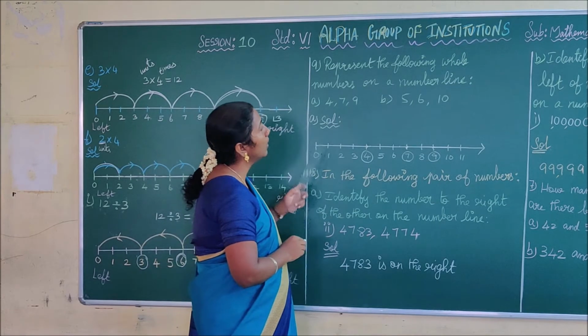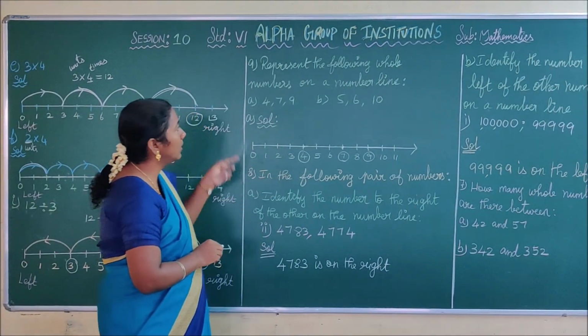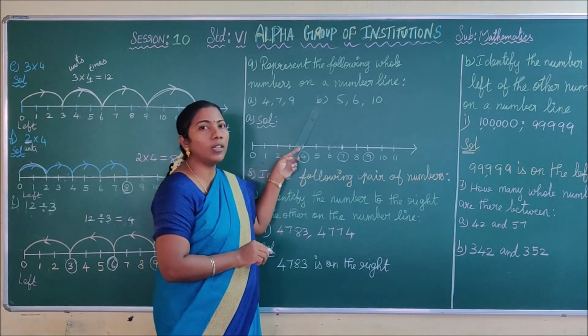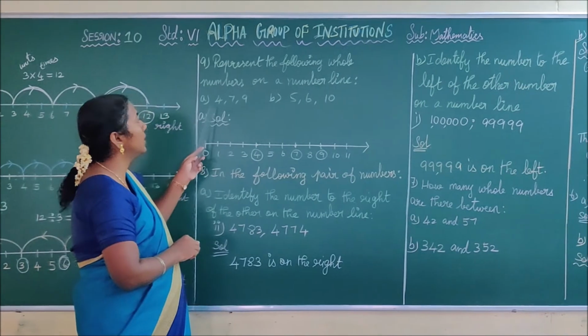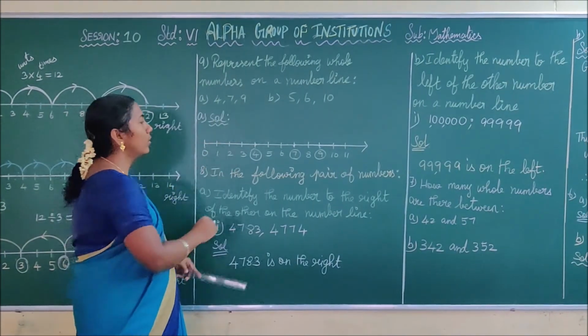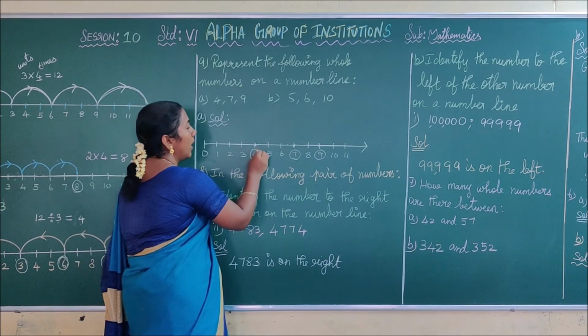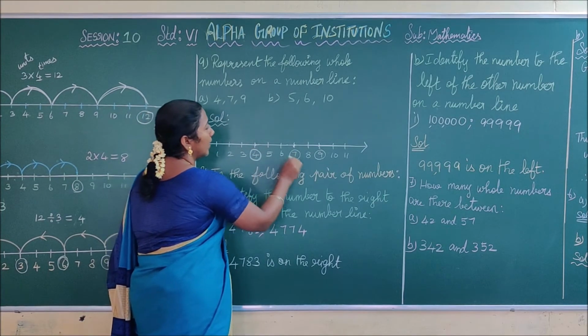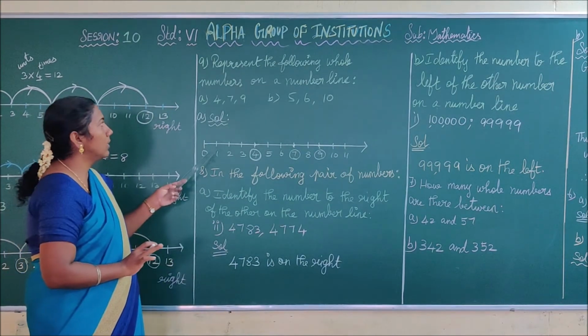See the next one. Represent the following whole numbers on the number line. This is the A sum, and the B sum is your homework. You just have to draw the number line. What they are asking is to represent the numbers 4, 7, 9. So draw the number line, mark the lines, write the numbers, and highlight the numbers 4, 7, 9 by using the pencil and circle the number. That's all for this sum.